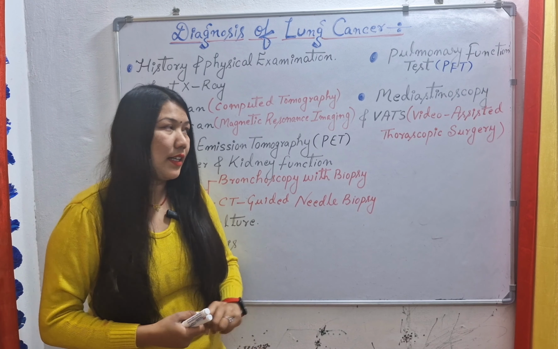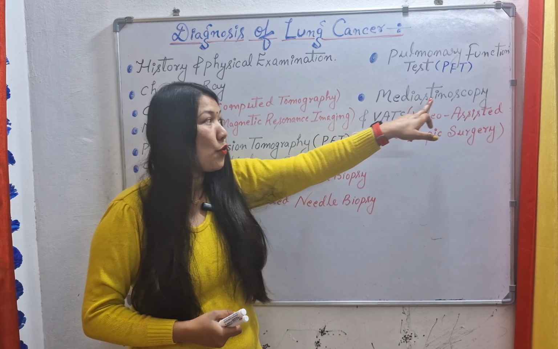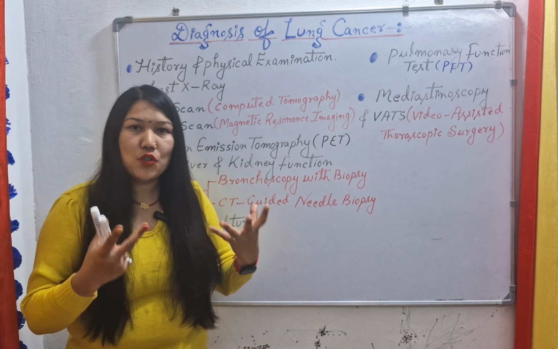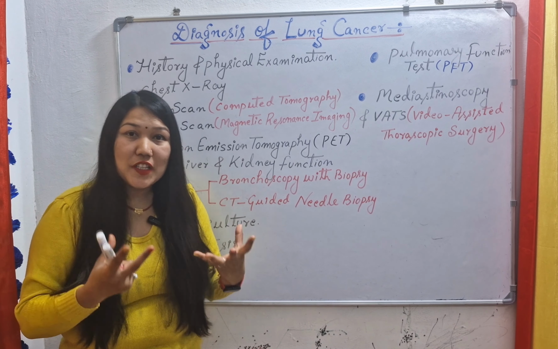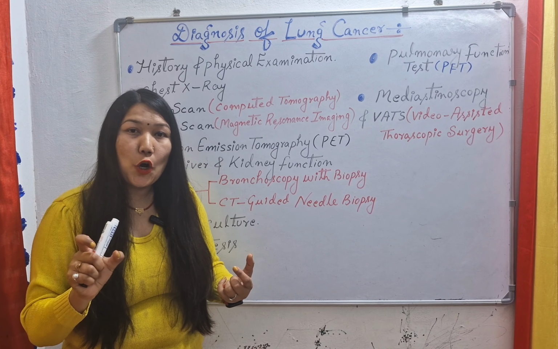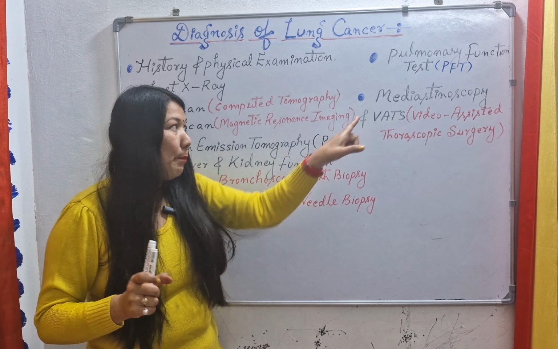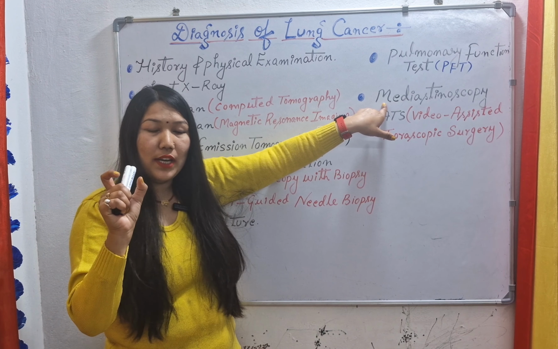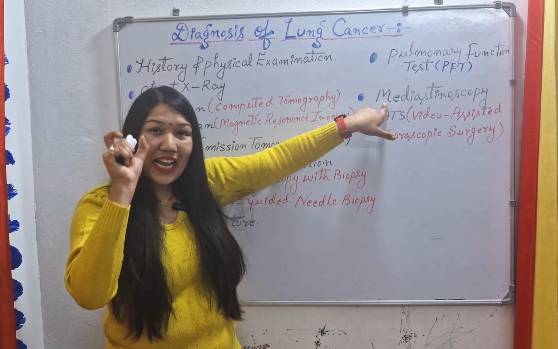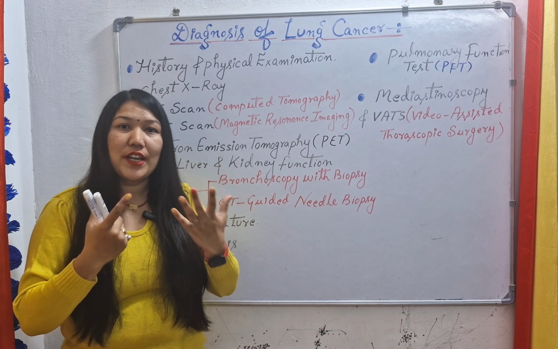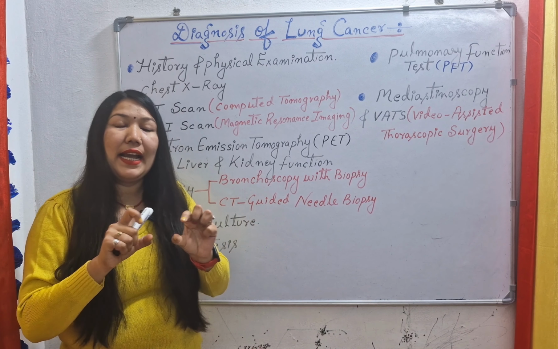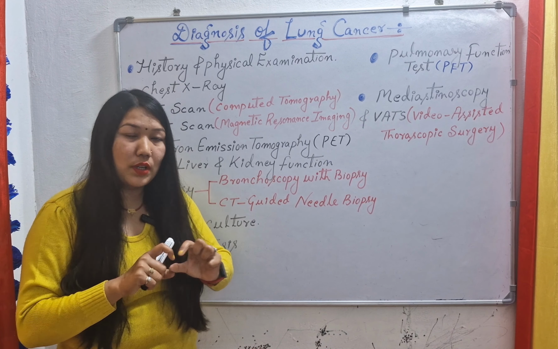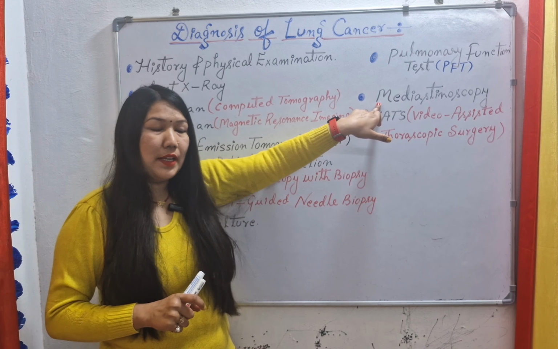Next we have a surgical diagnosis, that is mediastinoscopy. What is mediastinoscopy? Scopy is a diagnosis procedure through which we are observing the center. Medio means the middle area. So we are diagnosing the middle area of the chest here, to see whether a tumor is present in the middle bronchus and in the central nodes. So we will do the mediastinoscopy here.